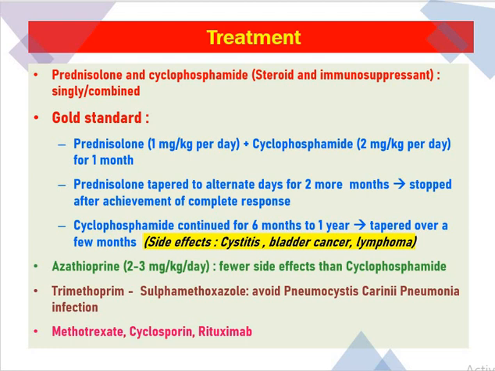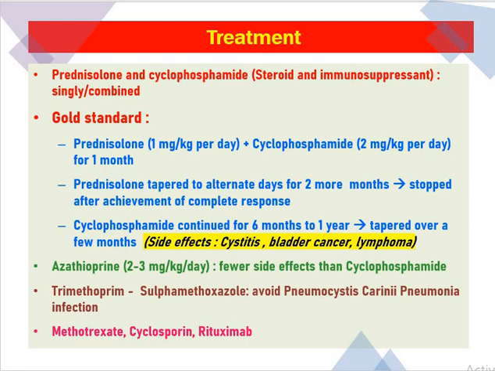Cyclophosphamide continued for 6 months to 1 year and is tapered over a few months. There are many side effects of cyclophosphamide like cystitis, bladder cancer, lymphoma, AIDS. Azathioprine at a dose of 2 to 3 mg per kg per day can be used to avoid the side effects of cyclophosphamide because it causes less side effects than cyclophosphamide.